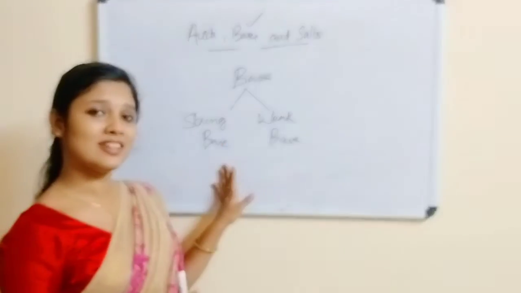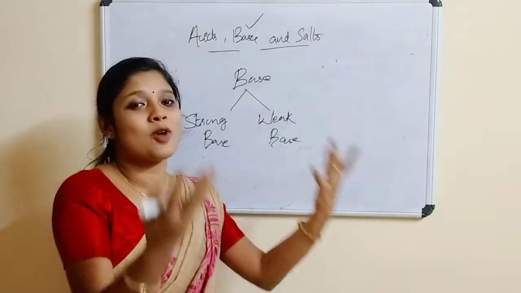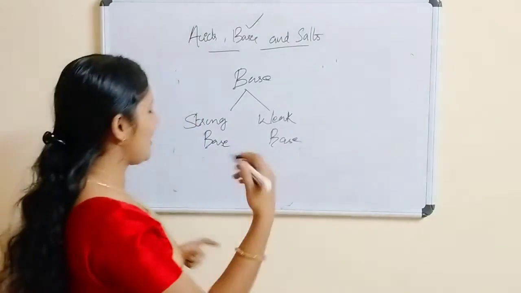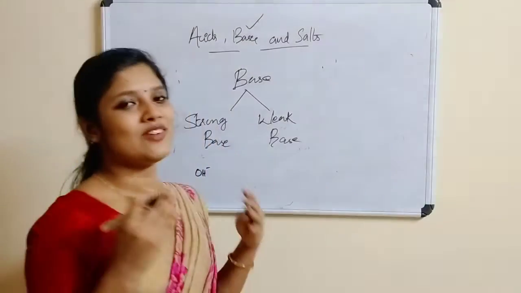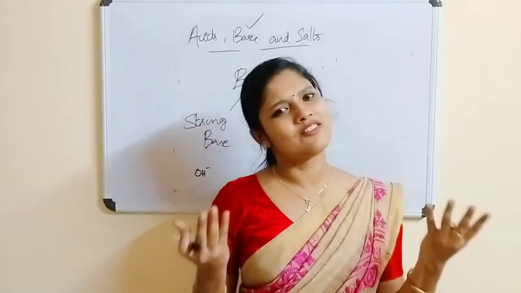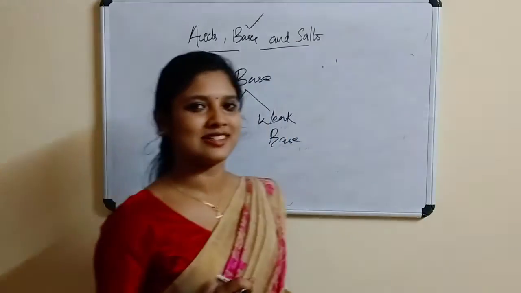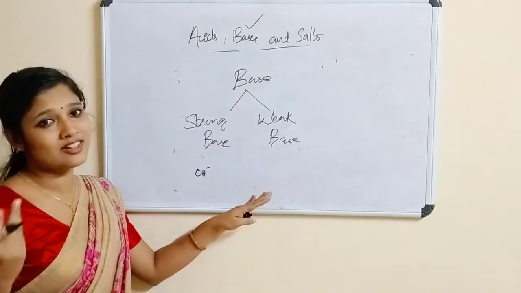Strong base means it will give a large number of OH minus ions. It means it will ionize completely, dissociate completely, and give a large number of OH minus ions. And a weak base is weak.